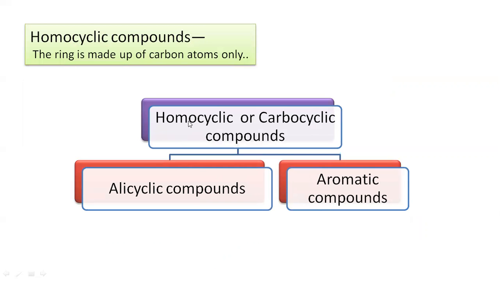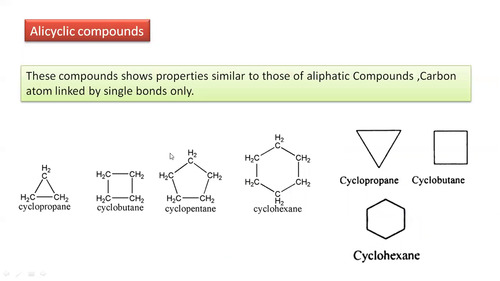Homocyclic compounds are also called carbocyclic compounds. In these, the ring is made up of carbon atoms only, and they are classified into alicyclic compounds and aromatic compounds. Alicyclic compounds show properties similar to those of aliphatic compounds, meaning alkane, alkene and alkyne, because they also contain single bonds in their structure.